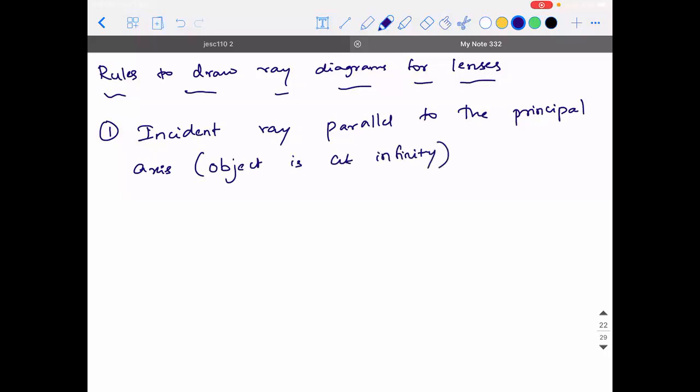Right? When the incident ray is parallel to the principal axis, what will happen after refraction? It will pass through the focus.